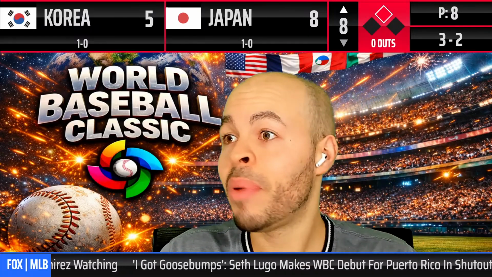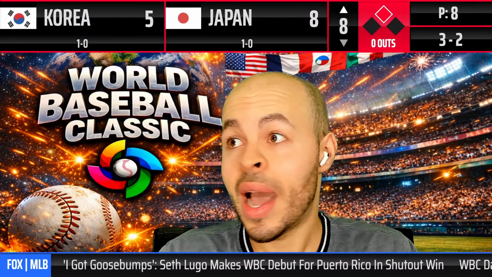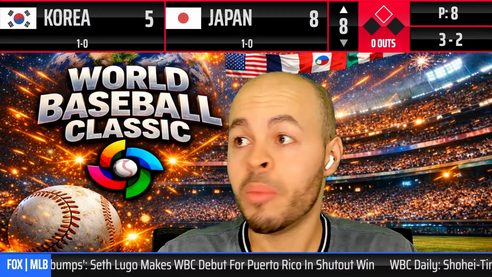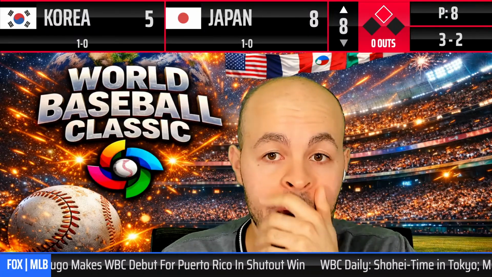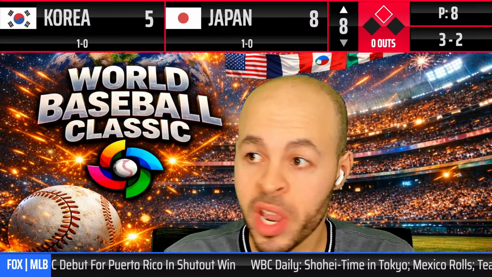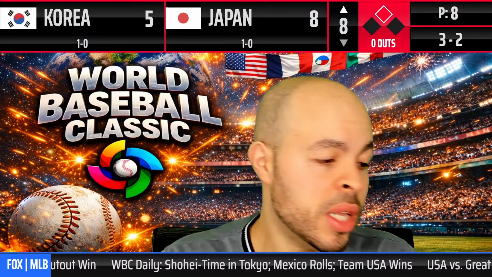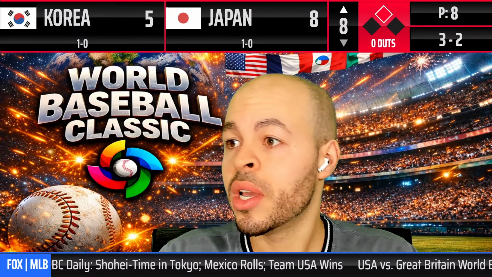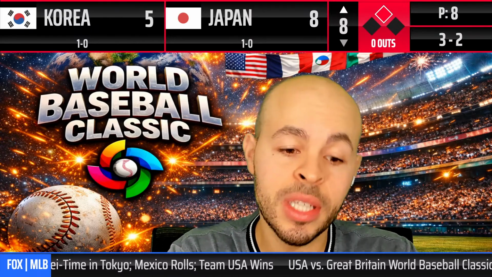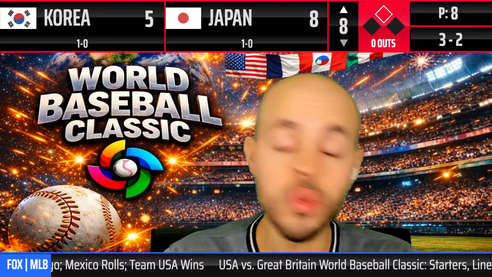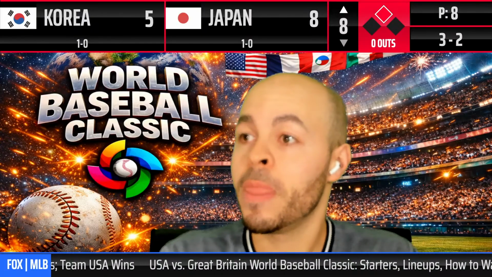3-1 pitch, take, strike. Man, the umpires are just missing calls. I don't think that was a strike, but the batter calls timeout. We got a full count. It's a big pitch right here. If Korea gets another man on, then they bring the tying run to the plate. Can Korea do it?